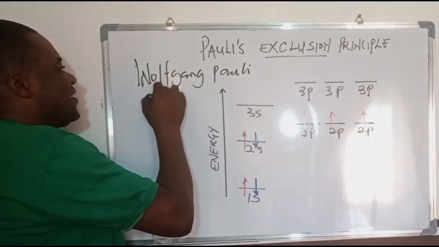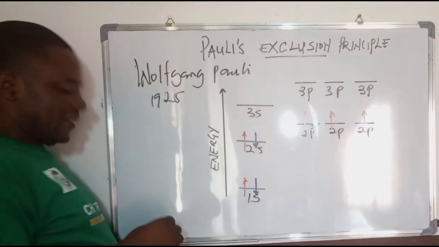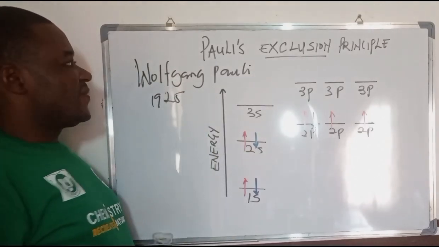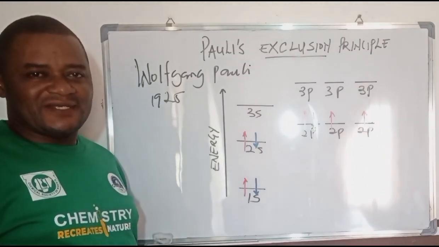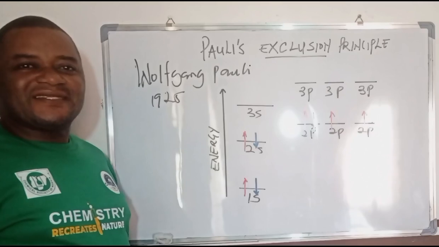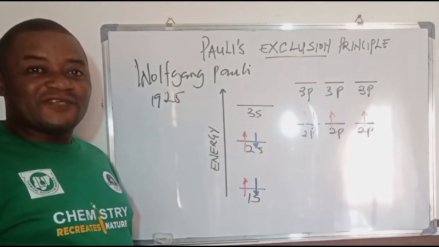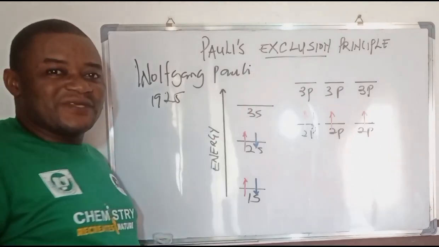This was in about 1925, when Wolfgang Pauli decided to start talking about the behavior of electrons in an atom. His concern about the behavior of electrons in an atom is what gave rise to the Pauli exclusion principle.